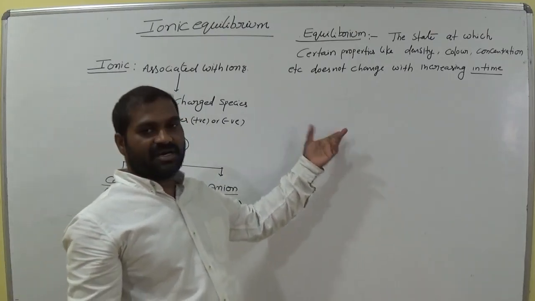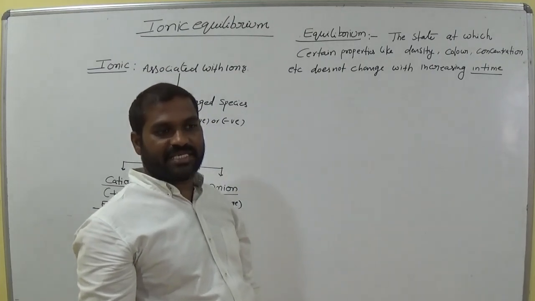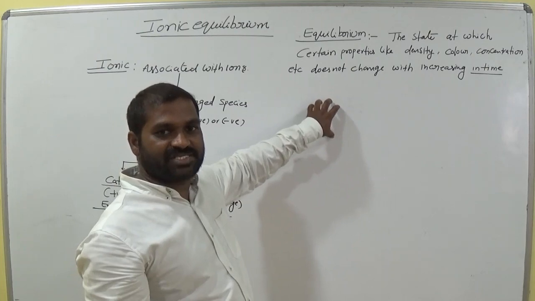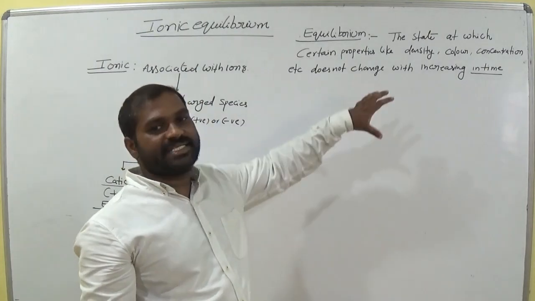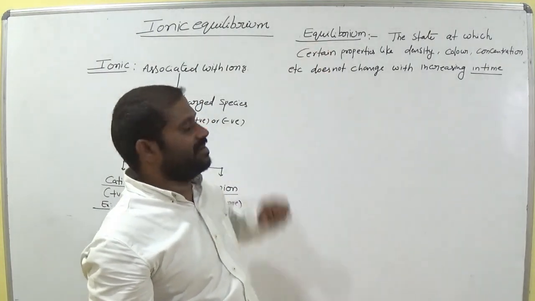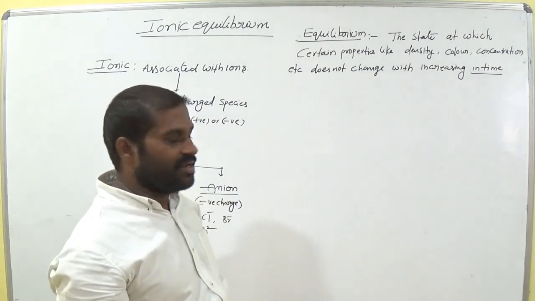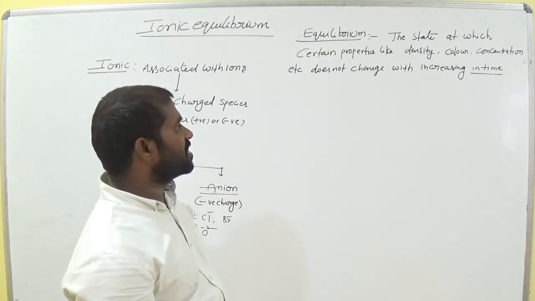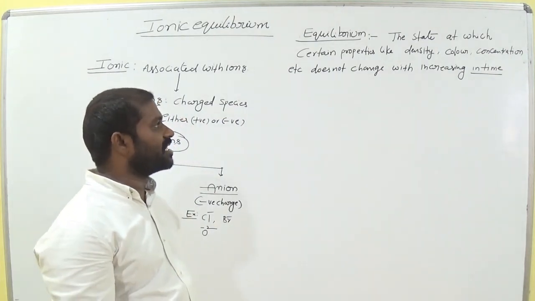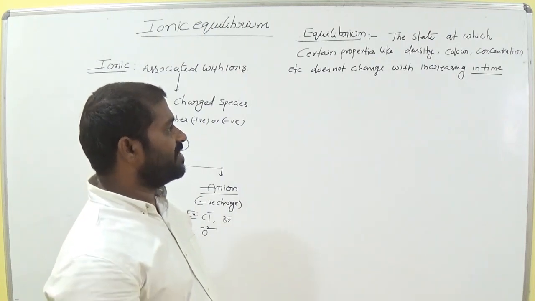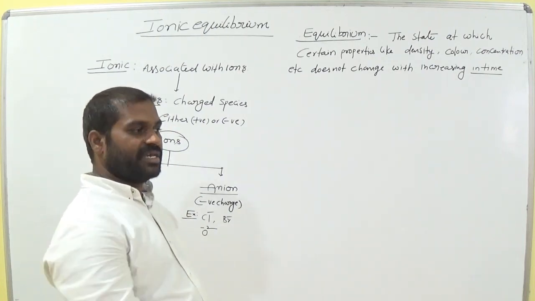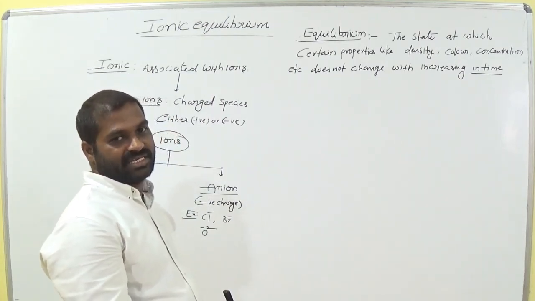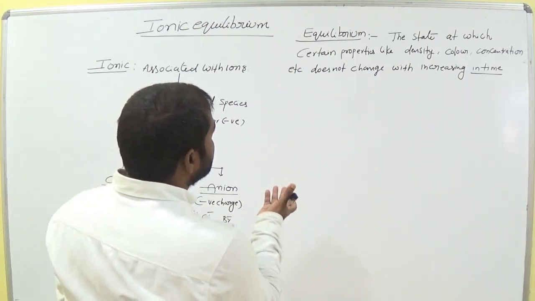There is no change, all are constant at equilibrium. Is it clear? If you take any substance and its density is constant even with increasing time, then that system is at equilibrium. We already discussed this in the previous class. So if time increases and there is no change in density, that phenomenon is called equilibrium.